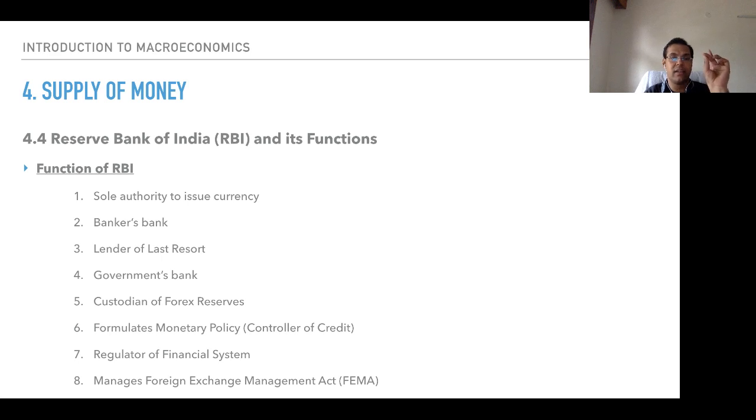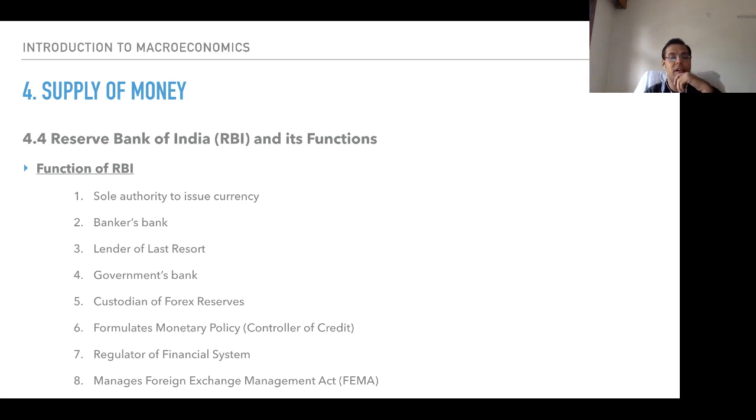Second is, it is acting as a banker's bank. It is a banker for commercial banks: SBI, PNB, Canara, Vijaya. For all of these banks, it is acting as a banker's bank. It is the banker and these are the banks. If you want to lend to the RBI, you can. If you want to borrow from the RBI, you can. You have to maintain reserves with RBI.